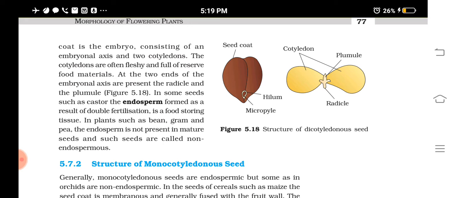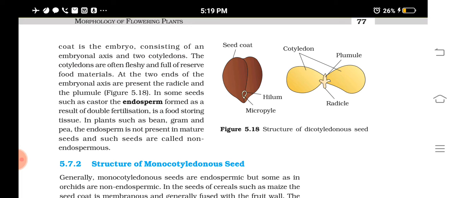One of them will fertilize the egg cell, and the other will fertilize another cell in the embryo sac known as the secondary nucleus and form a triploid cell, a cell with three sets of chromosomes. Understood? And this triploid cell will develop into the endosperm. The endosperm's function is to give nourishment to the embryo.